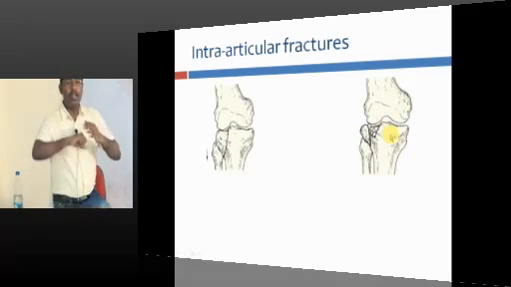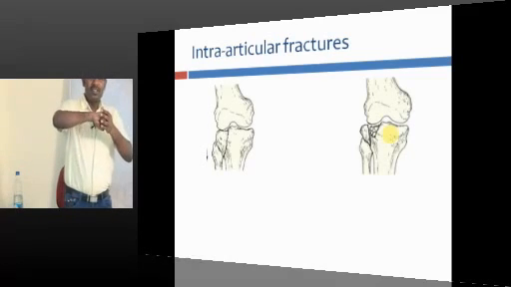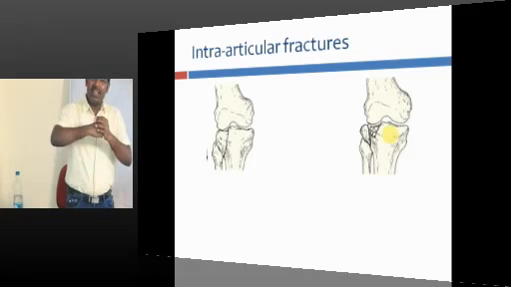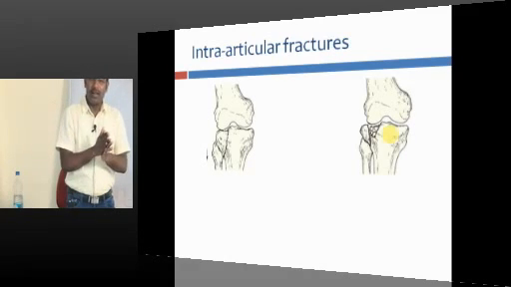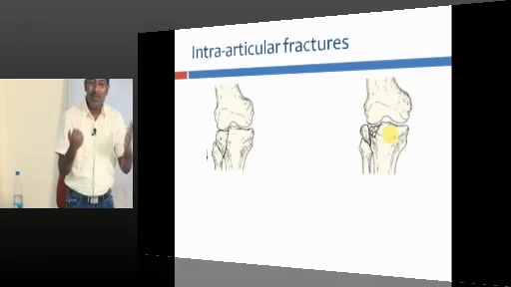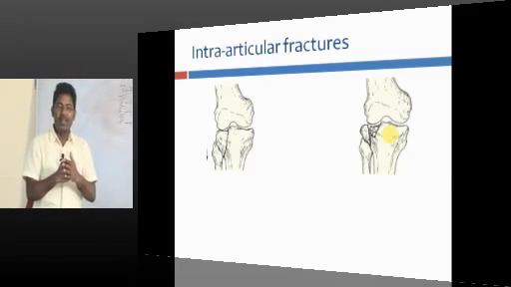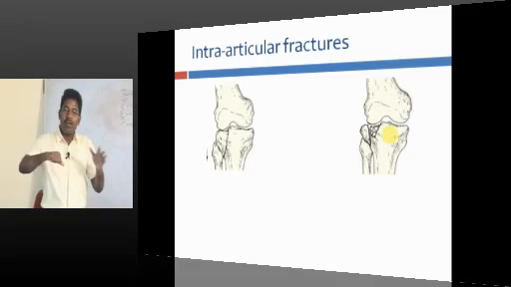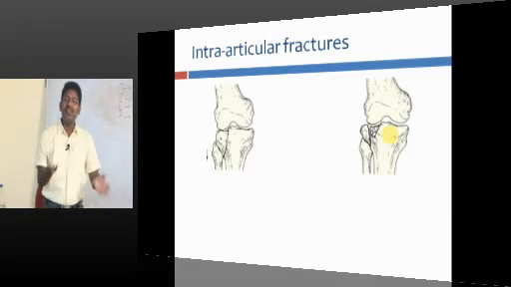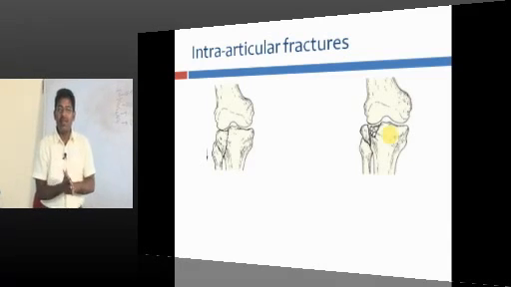For a normal joint, you need a smooth surface. Then only you will have a soundless, frictionless, smooth movement. If the surface is irregular, you will never get a smooth movement. You will have rubbing, and the rubbing will erode the cartilage, and it will produce osteoarthritis. Patient will have severe pain.